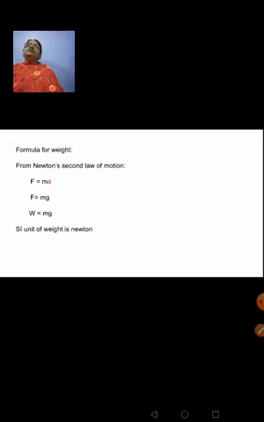Okay, so if you are asked to distinguish between mass and weight, you will be able to write now. So when you are talking about mass, when the thing is related to kg, it is talking about the quantity of matter contained in that object. It will never change. Wherever you go, your body mass remains the same. So the mass remains unchanged. Weight will differ depending on the gravitational pull over that particular place.